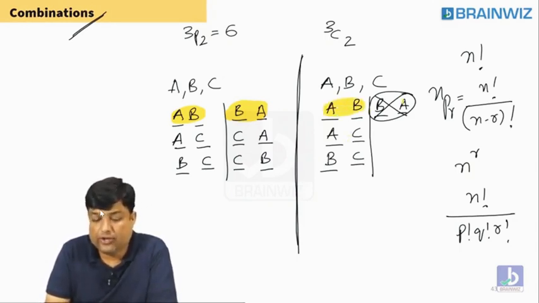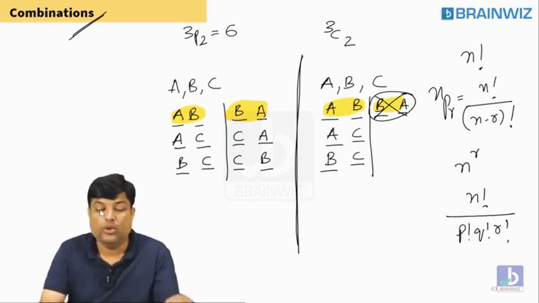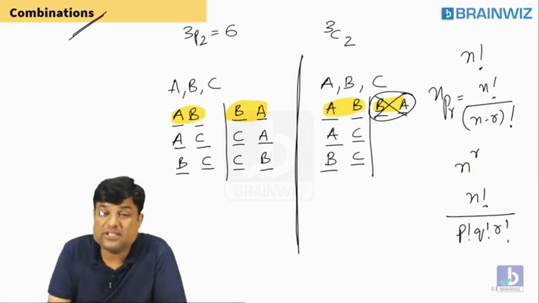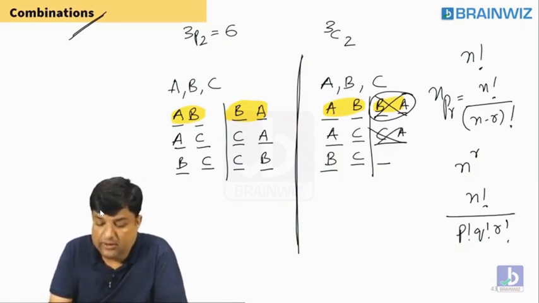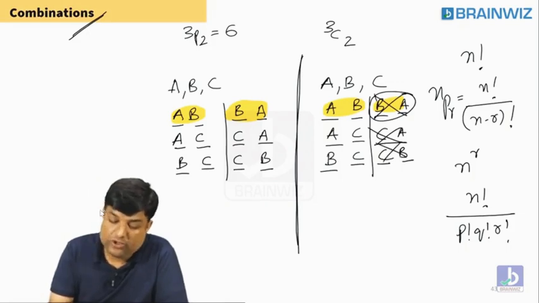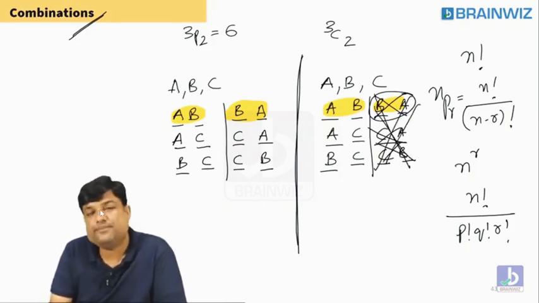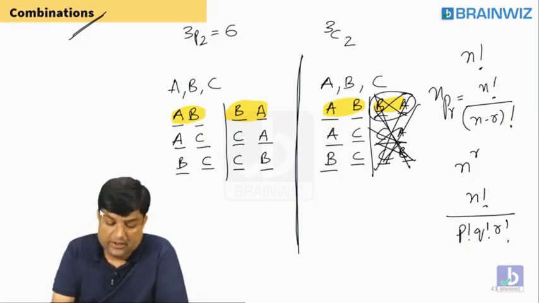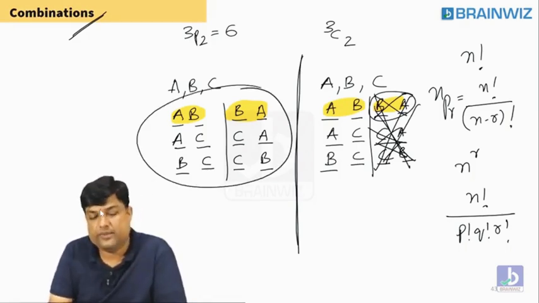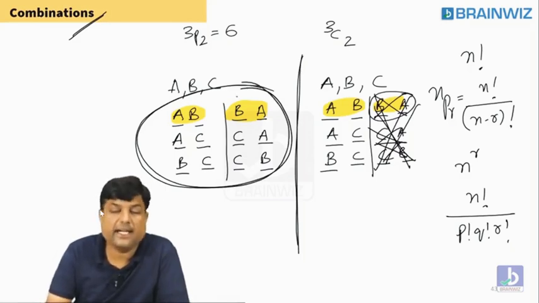AB is one selection. You cannot say, sir, I'm selecting two people again, those are BA. No, that is wrong. Following, everybody, when you select AC, you cannot select CA once again. When you select BC, you can't select CB once again. So this is not valid in combinations. This is valid in arrangements. So what is this? This is arrangements.